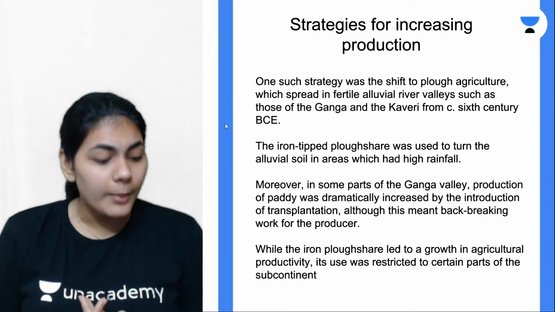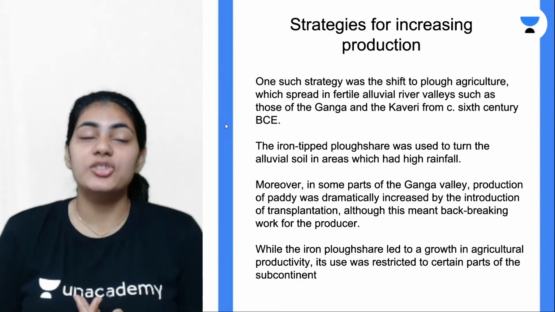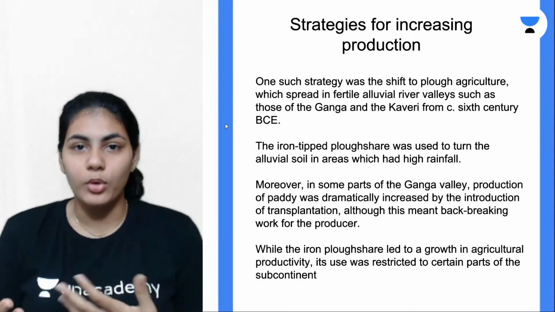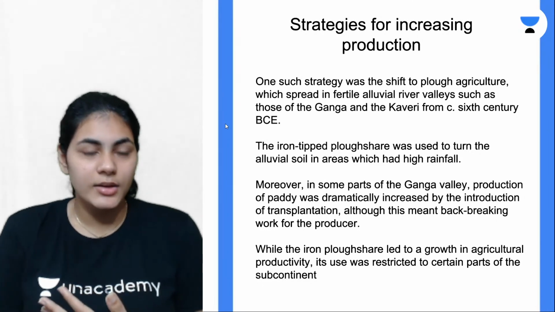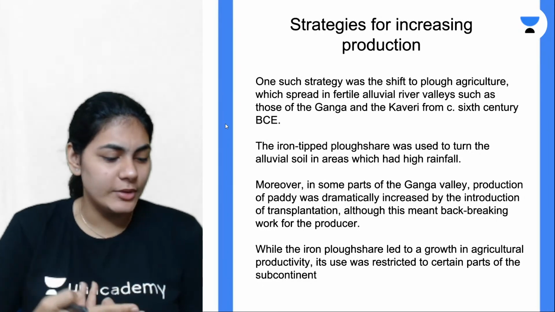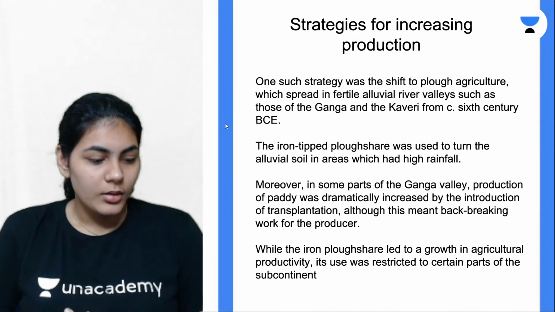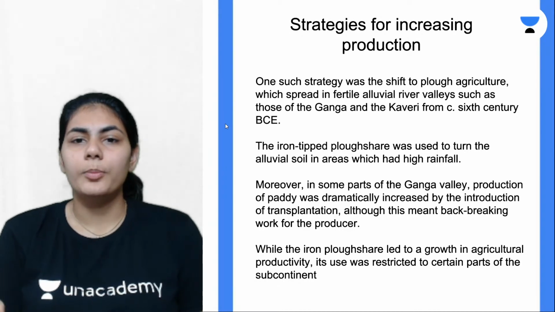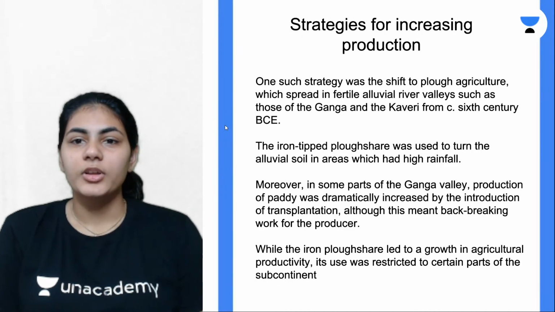Yeah Mariam, you're absolutely right. Transplantation is also another method. We'll look at what transplantation is in the next slide, so we'll go one by one, but it's absolutely right, Mariam. So one thing is plow agriculture.